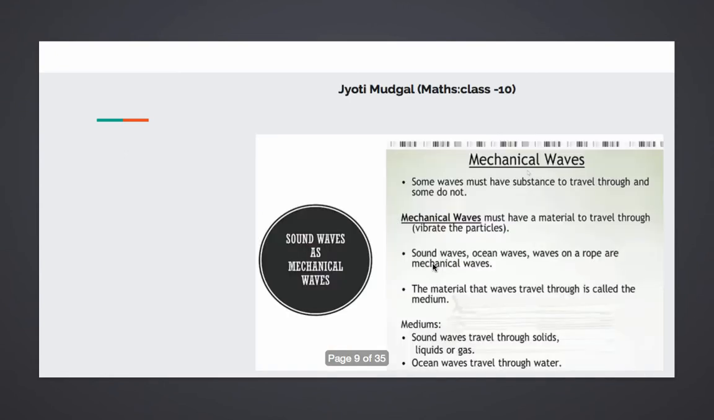Now moving to the next part, mechanical waves. Some waves must have a substance through which they can travel and some do not. Mechanical waves must have a material medium, that means they require a medium for propagation. We all know light can travel through vacuum and sound cannot. So sound waves are mechanical waves; they require a medium. The material that waves travel through is called the medium. Sound waves can travel through solid, liquid or gases, and ocean waves travel through water, that is the liquid part.